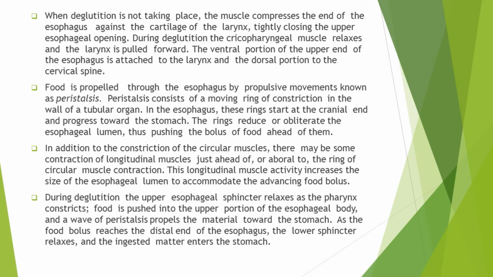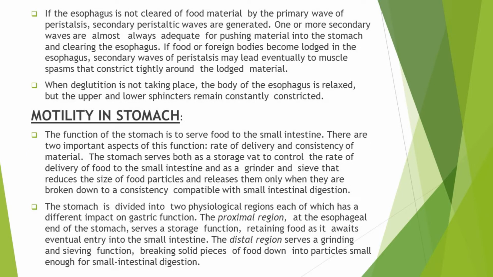So during the swallowing of food, the upper esophageal sphincter first relaxes as the pharynx constricts. So food is pushed into the upper portion of the esophageal body. Then a wave of peristalsis propels this material towards the stomach. As the food bolus reaches the distal end of the esophagus, the lower sphincter of the esophagus also relaxes, and this relaxation causes the entry of this ingested matter to the stomach. So in this way, the esophagus is cleared of food materials.